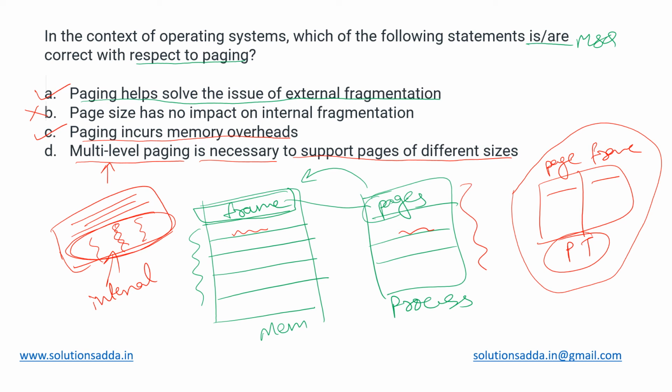And all these pages' corresponding mappings would be filled into this page table. But it might so happen that this page table grew so large that it cannot be occupied in one single page. Then in those scenarios, we need to use multiple pages in order to store that particular page table itself. So that is when multi-level paging comes into the picture, and not when we have pages of different sizes.